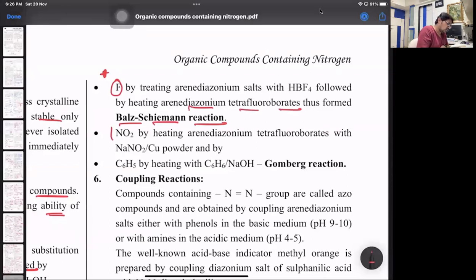Replacing the diazonium salt by NO2 group is by heating the diazonium tetrafluoroborate with NaNO2 and copper powder. And replacing the diazonium salt by phenyl group is by heating with benzene and NaOH. That's called the Gomberg reaction. That's an extra point. The rest all we have covered except the last one.